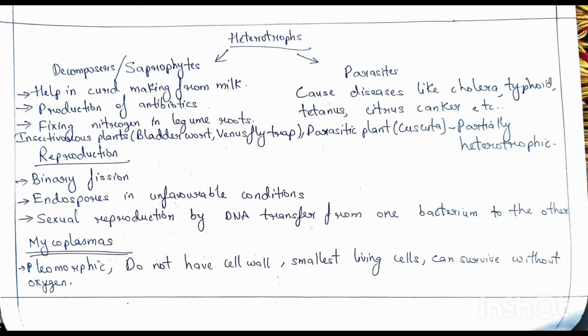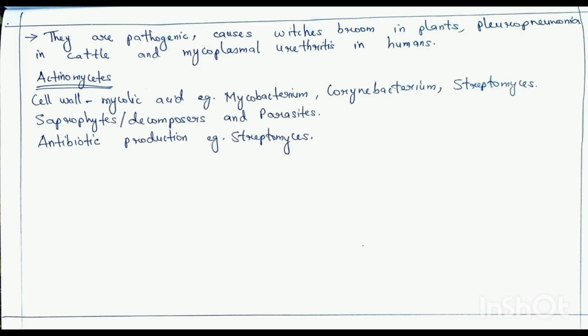Coming to reproduction of eubacteria, they reproduce mostly by binary fission. Some bacteria in unfavorable conditions form endospores, and the sexual reproduction in bacteria is by DNA transfer from one bacterium to the other. Now coming to the third group, mycoplasmas. Mycoplasmas are pleomorphic, that means they are present in many shapes. They do not have any cell wall, and they are the smallest living cells present on this earth, and they can survive without oxygen. They are pathogenic. They cause witches' broom in plants, pleuropneumonia in cattle, and mycoplasmal urethritis in humans.